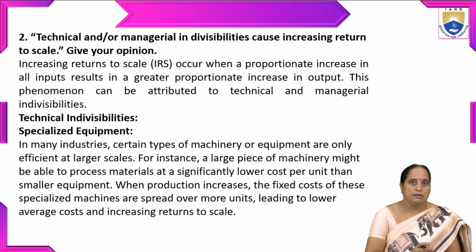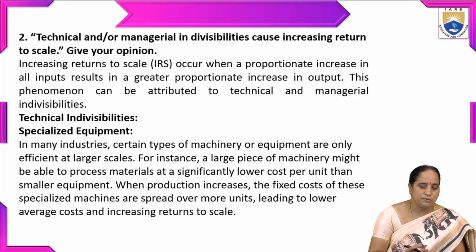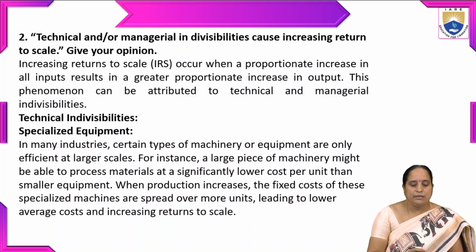Then the second question is: technical and or managerial indivisibilities cause increasing returns to scale. Give your opinion. Increasing returns to scale, also denoted as IRS, occur when a proportionate increase in all inputs results in a greater proportionate increase in output. This phenomenon can be attributed to technical and managerial indivisibilities. So what are the things that come under technical indivisibilities? The first one is specialized equipment. In many industries, certain types of machinery or equipment are only efficient at larger scales.